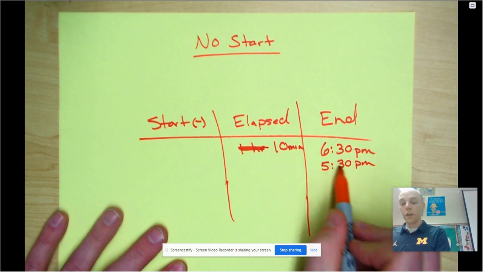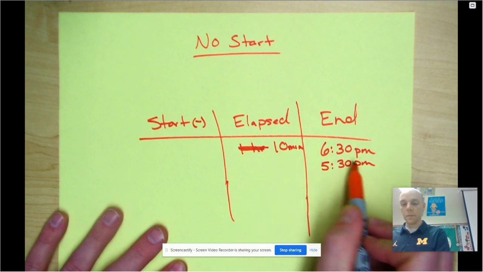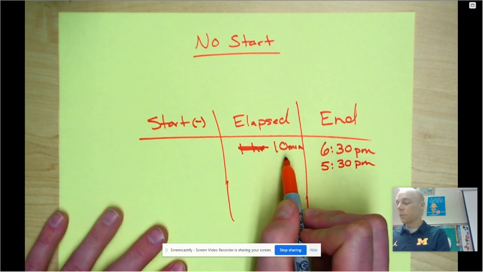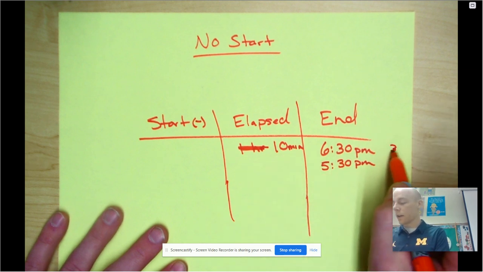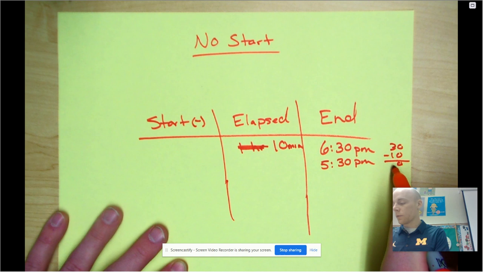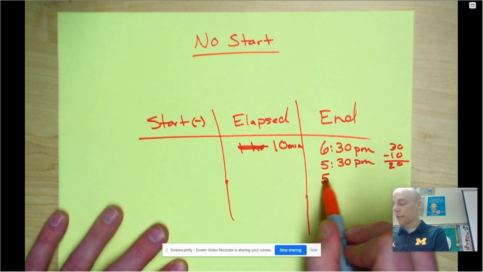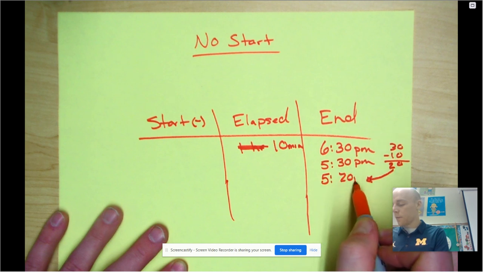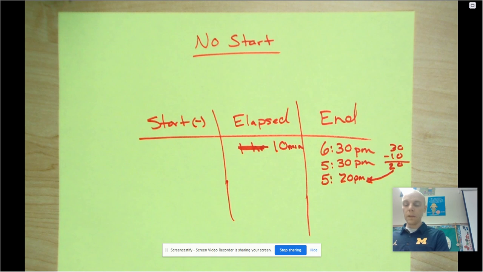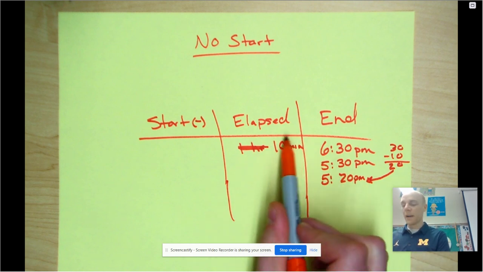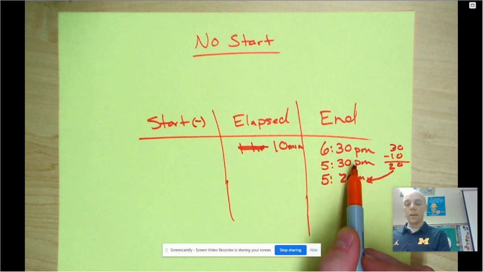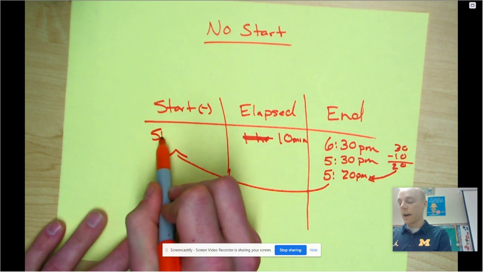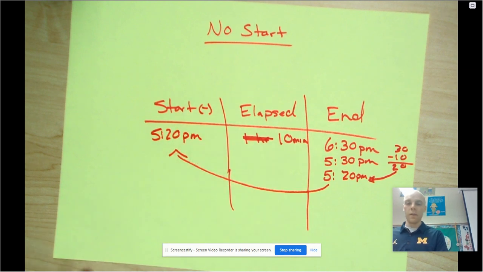Now I have 10 minutes to take away from the 30 minutes on my clock. If I have 30, can I take away 10? Yes, I can. This is where it's super easy. 30 minus 10: 0, and 3 minus 1 is 2. It's 20. My hour stays the same because I only took away minutes. So it's 5:20 p.m. That's the easy way, if my elapsed minutes is less than the minutes in my end time. My movie started at 5:20 p.m.